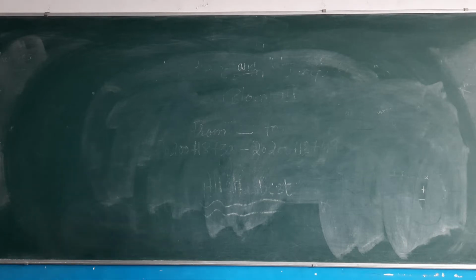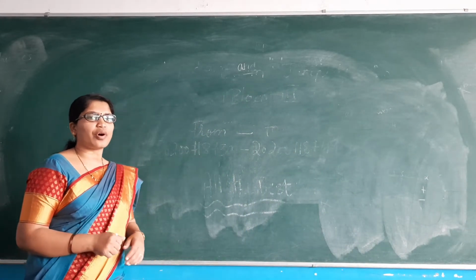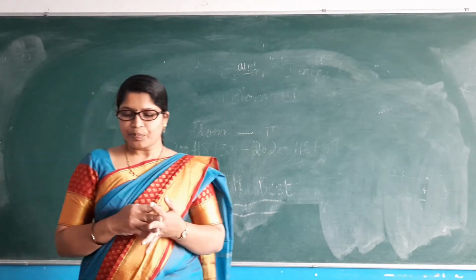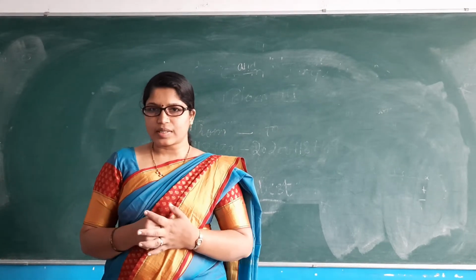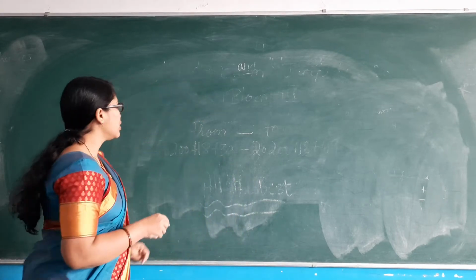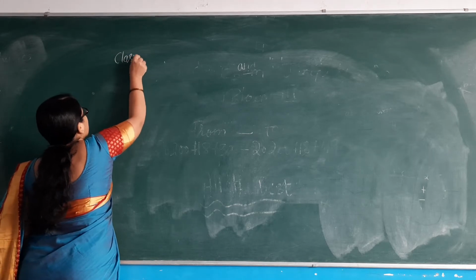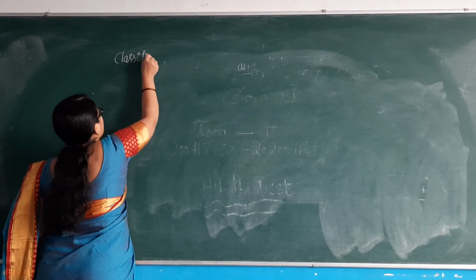Dear students, we now understand the classification of haloalkanes. Let me write the heading here: classification of haloalkanes.